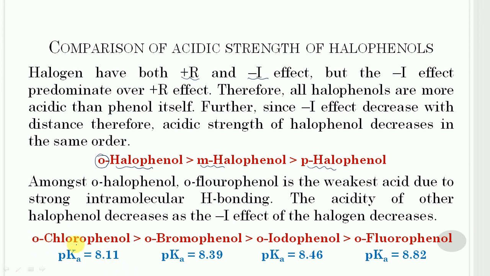Orthochlorophenol is the strongest acid in comparison to orthobromophenol, then orthoiodophenol, and orthofluorophenol is the weakest due to the stronger hydrogen bonding between hydroxy group and the halogen.